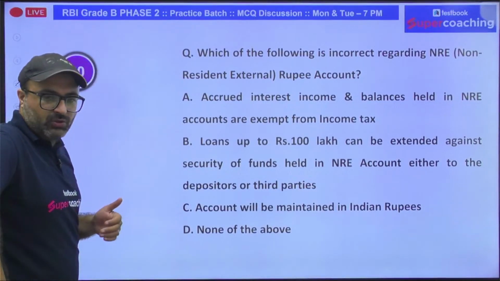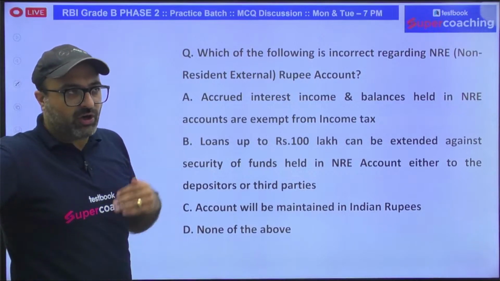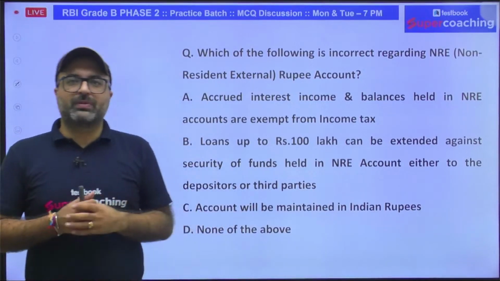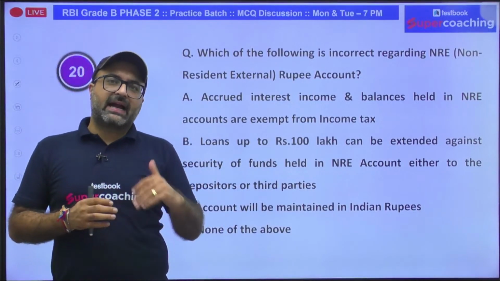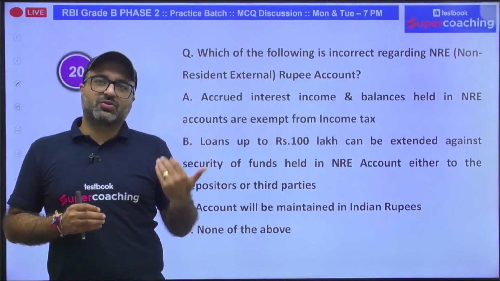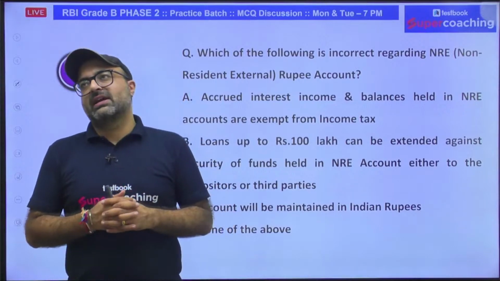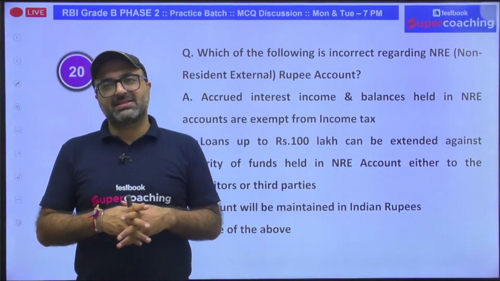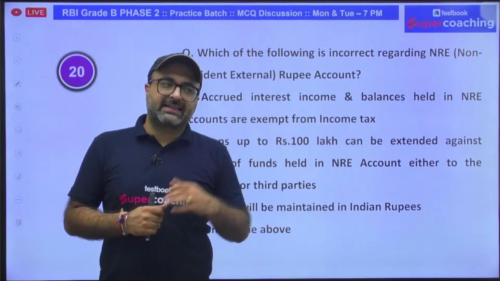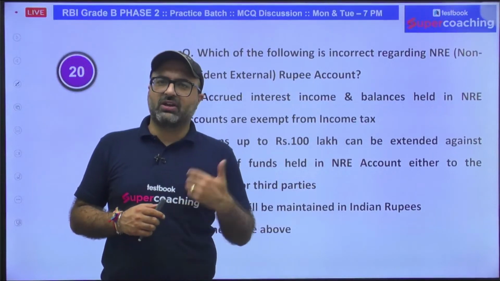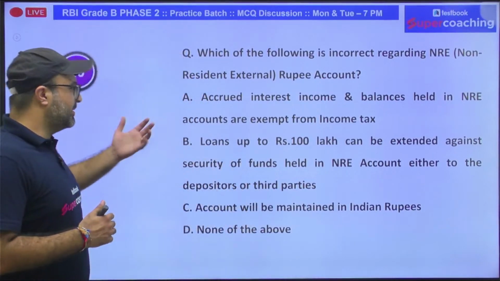All those individuals who are not residents of India, but open an account in India in Indian rupees, that is known as non-resident rupee account. These accounts can be opened only by NRIs, that is non-resident Indians, and are exempted from tax.